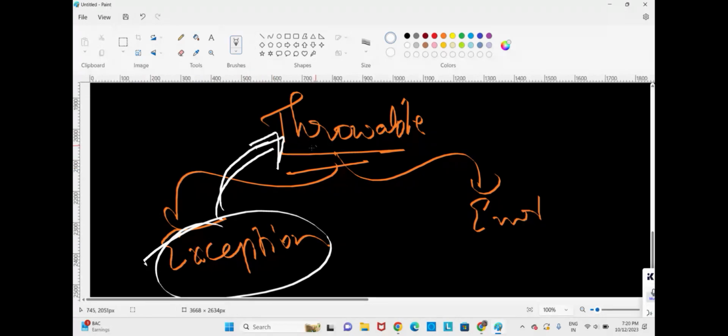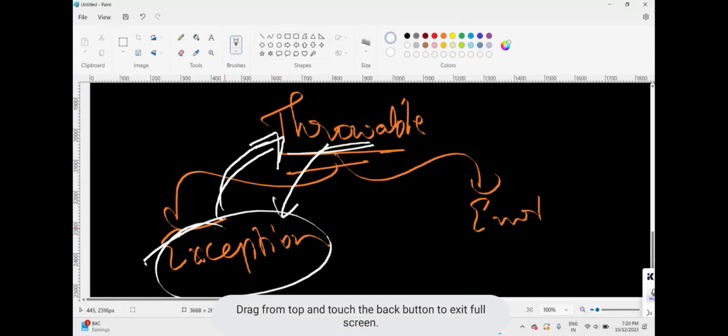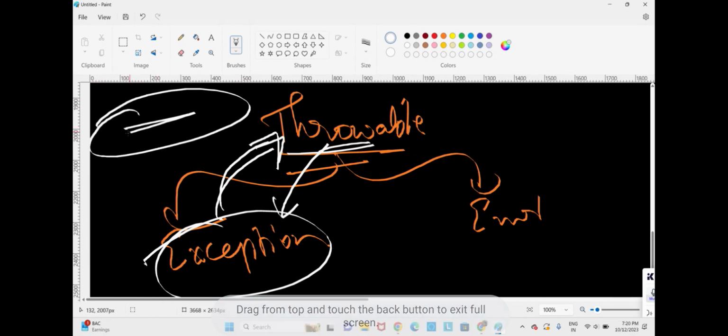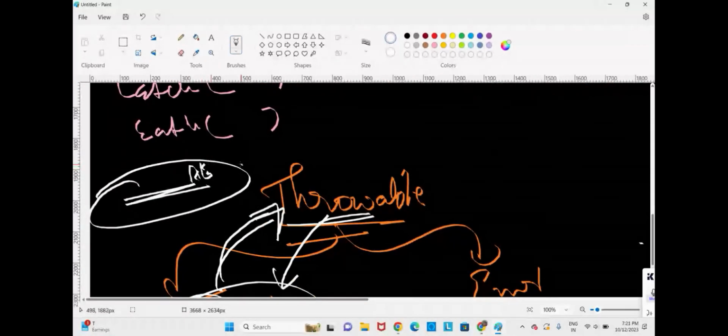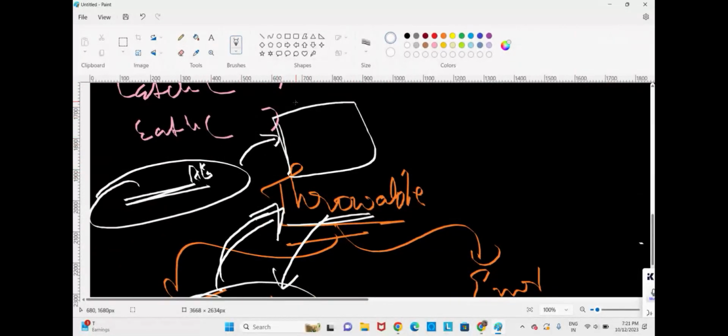Obviously, all the inbuilt methods and features of Throwable are present in the child classes. So whenever we have an exception in a statement, it will create an object of Throwable type. For example, if it is an arithmetic exception, an arithmetic exception object will be created and thrown to the reference of the catch block.